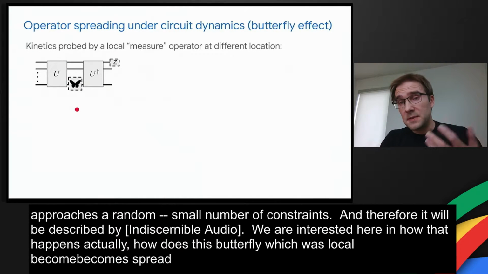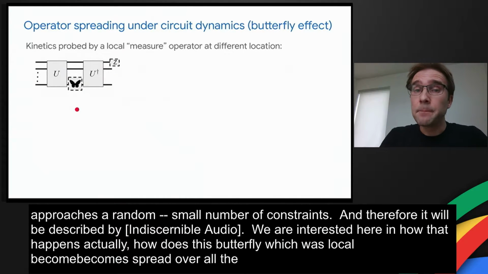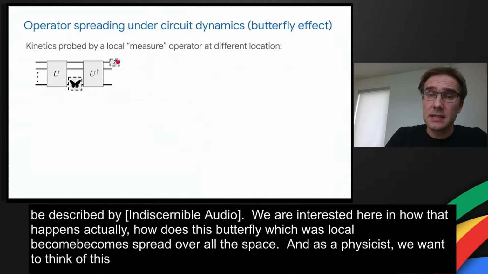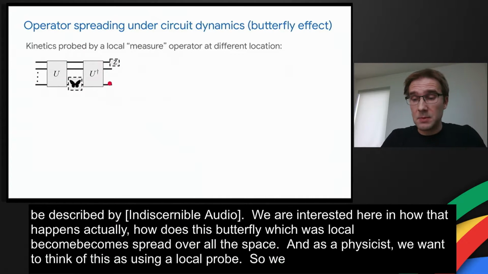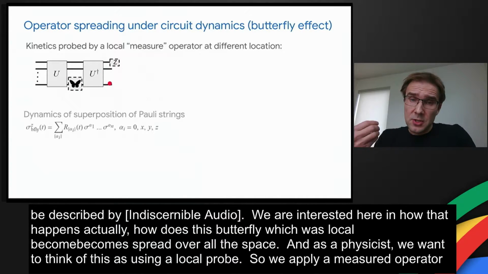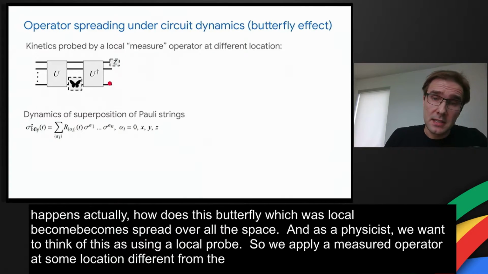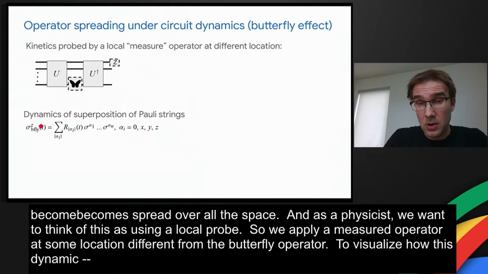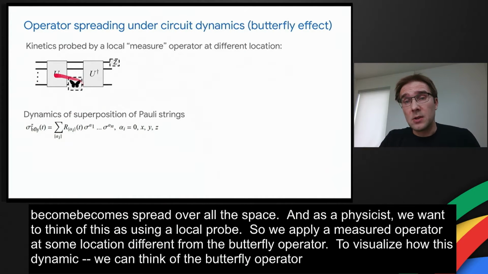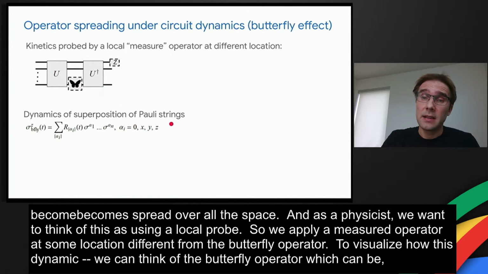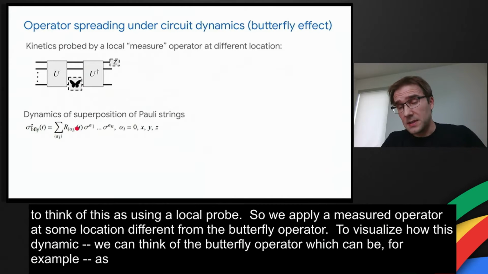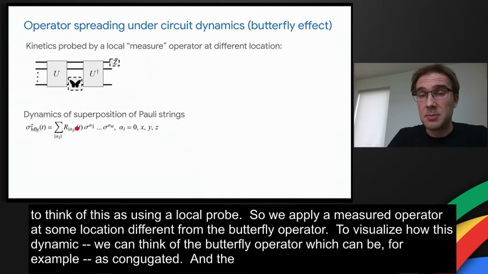Right? And we, as physicists, want to think of this as using a local probe. So we apply a measure operator at some location different from the butterfly operator. To visualize how this dynamics proceeds at these intermediate times, we can think of the butterfly operator, which can be, for example, a Pauli Z operator, as conjugated by U and U dagger, and we can expand that into Pauli strings and multi-qubit Pauli strings. And the dynamics of these coefficients will describe the dynamics of the operator.